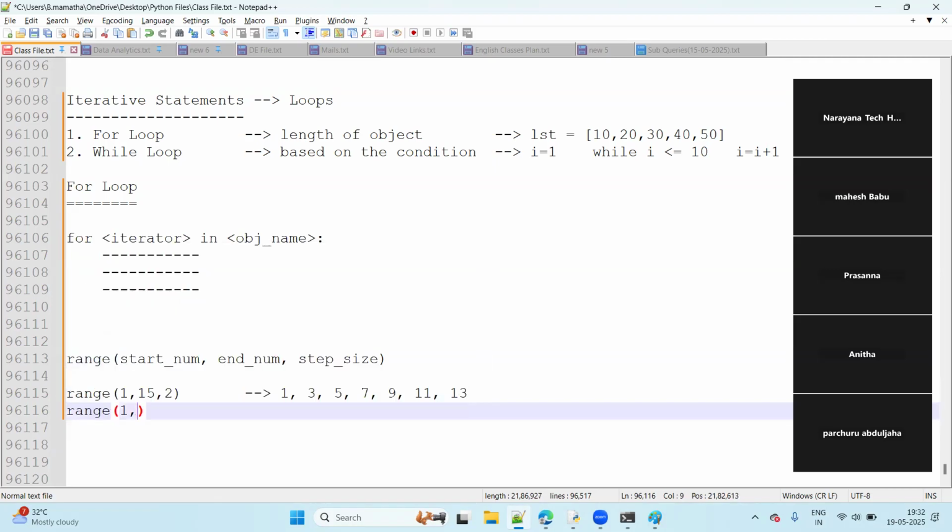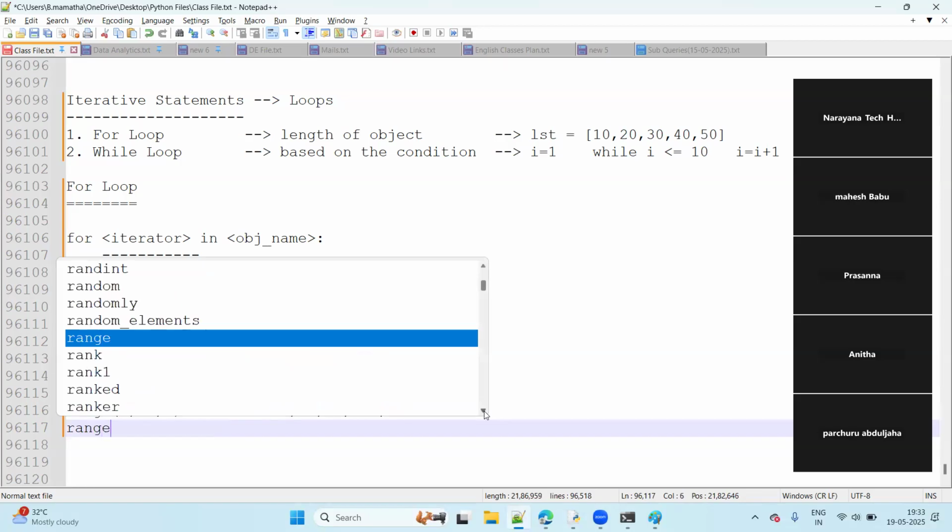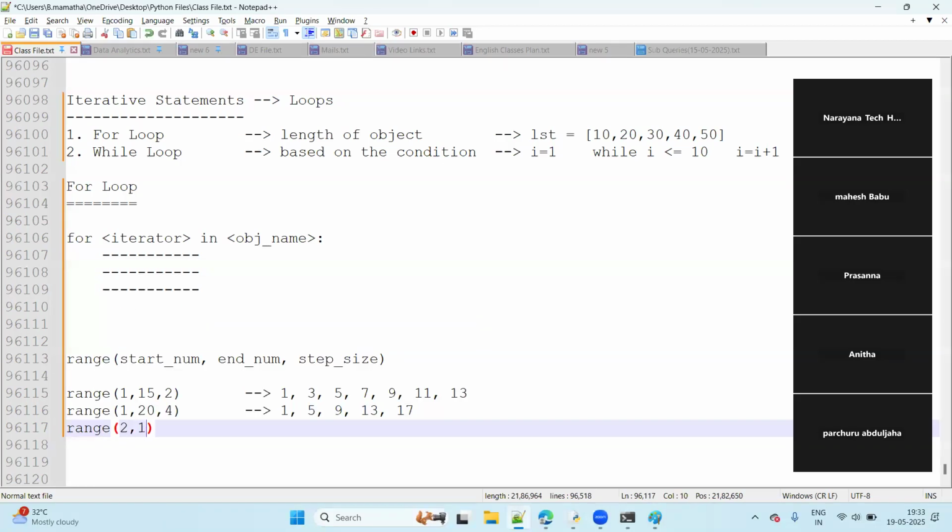Next one, range of 1 comma 20 comma 4. Tell me now, guys. Starting 1, 1 plus 4, 5. 5 plus 4, 9. 9 plus 4, 13. 13 plus 4, 17. 17 plus 4, how much now? 21. But what is the end number here? End number 20. 20 means up to 19 only, right? So we can't take the number 21, guys.